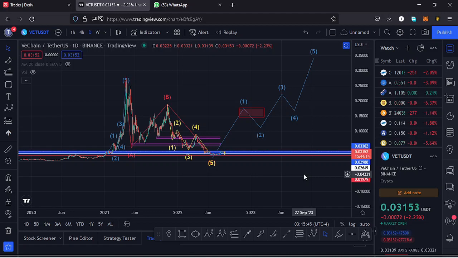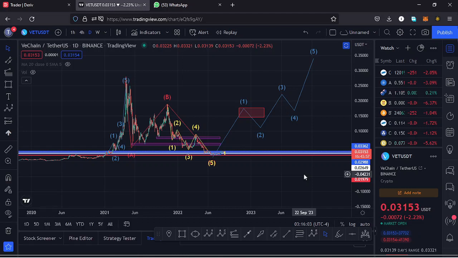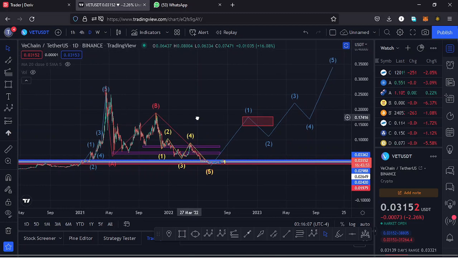In this video I want to give the key scenarios that I expect to play out, basing my analysis on the Elliot waves and the Fibonacci's, and also the key areas of support and resistances, and also show you the key chart patterns that you have information on this chart. So if you're interested in such content, make sure that you stick around till the end of the video, and I'll kickstart the video by giving a brief of what has been happening on this chart.